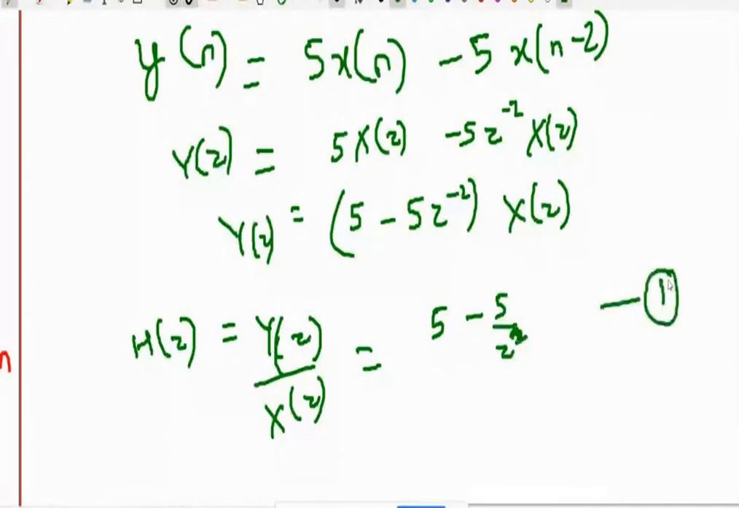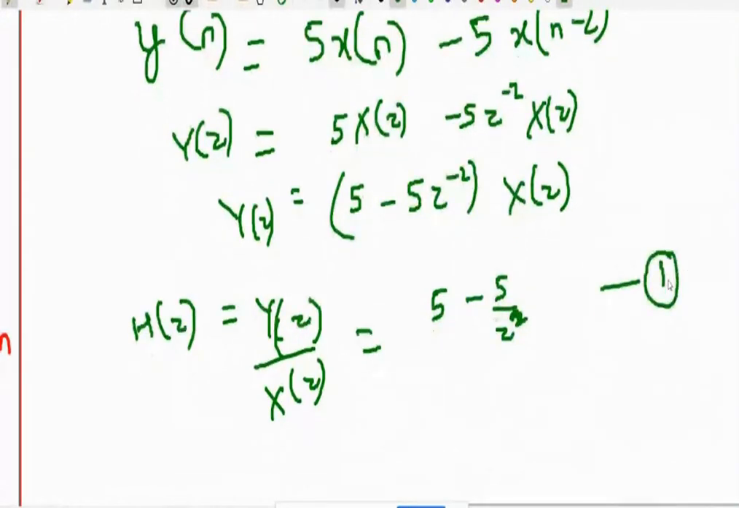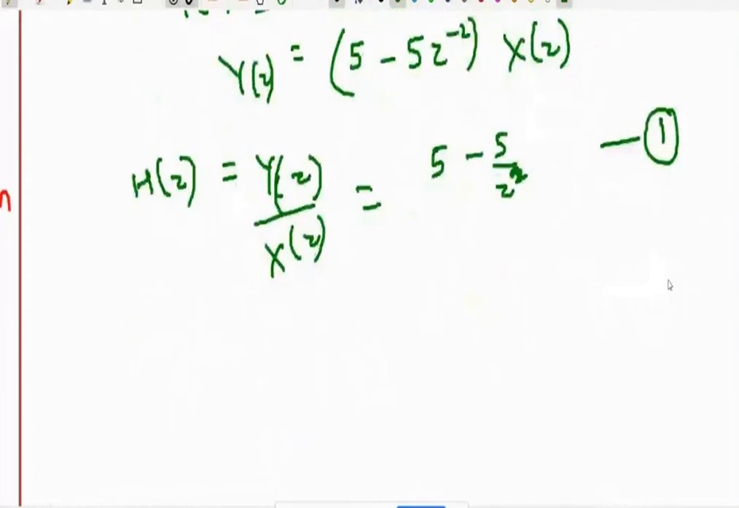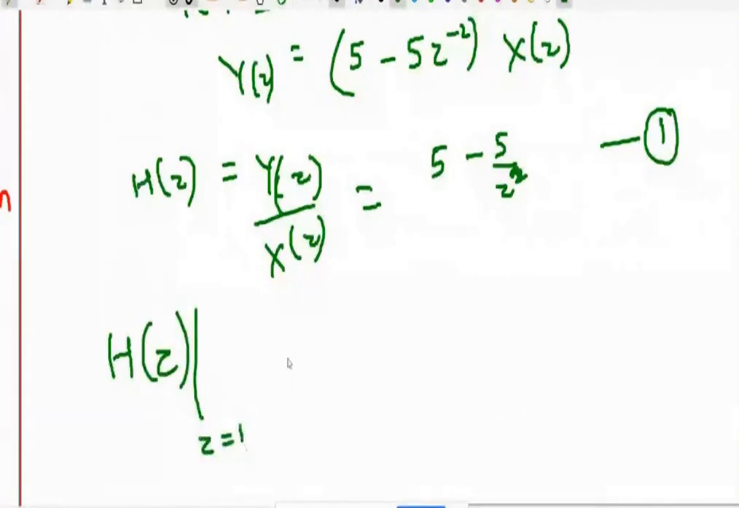Now to check low frequency, what I will do? I will put z equal to 1. So h of z at z equal to 1. What is the value? 5 minus 5 by 1 square. So it is nothing but 0. So definitely it is not a low pass filter, because h of z is 0 at low frequency.